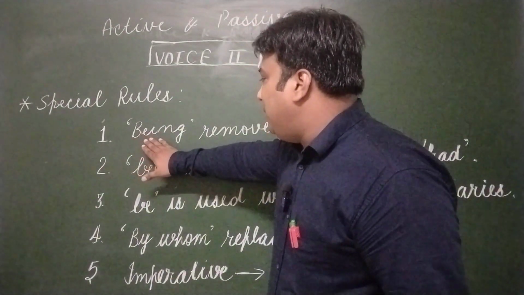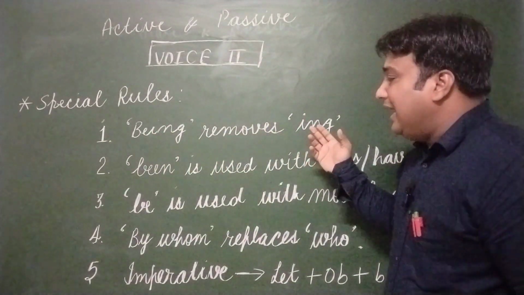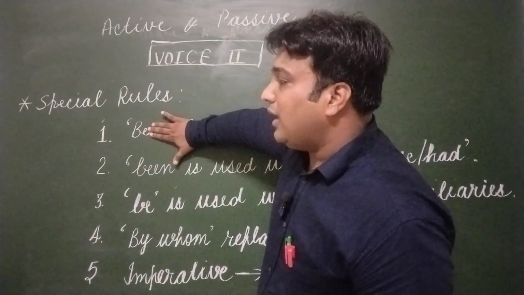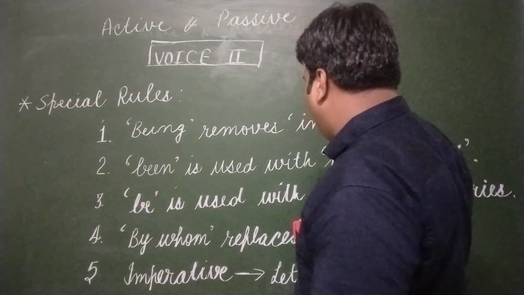We use being to remove ing. It means be works as a magnet. What does a magnet do?